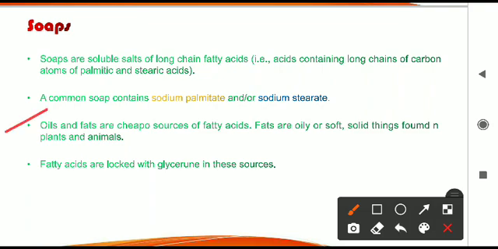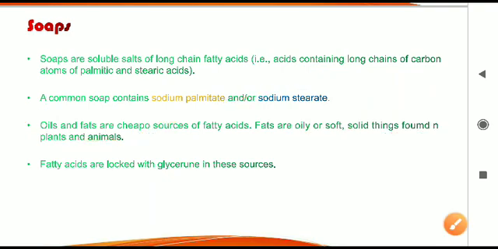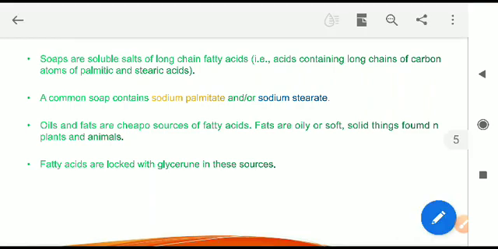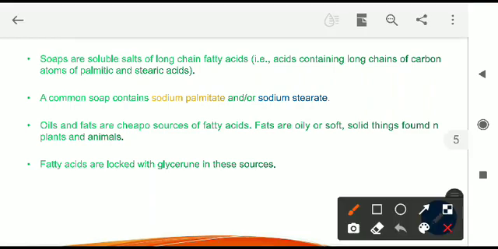Next, oil and fat are the cheap sources of fatty acids, and fats are oily and soft, or soft and solid things found in plants and animals. All these oils are present in plants and animals only. These fatty acids are present inside plants and animals. And generally from the plants we are taking the oil, extracting the fatty acids, and we are making the soaps. So soaps are getting this oil from the plants, and from that we are manufacturing soap. Soap is made using oil extracted from the plant body.